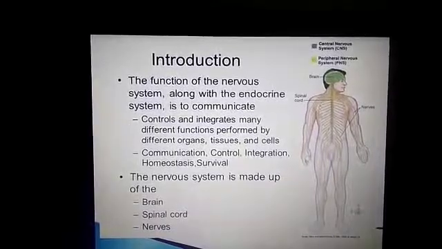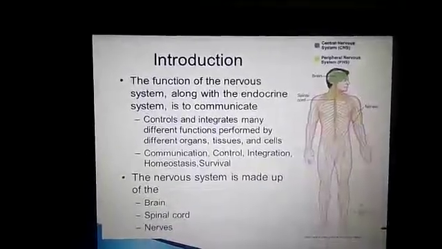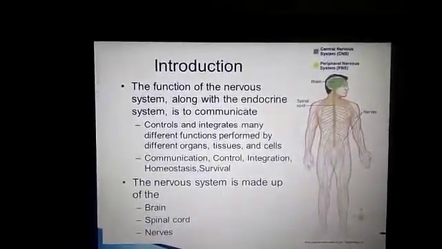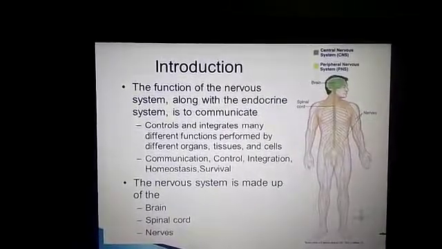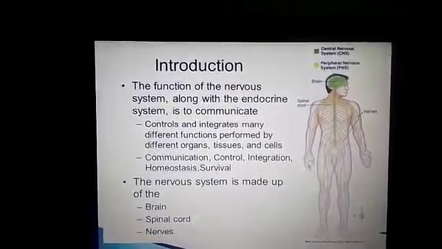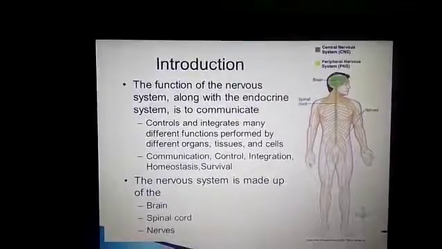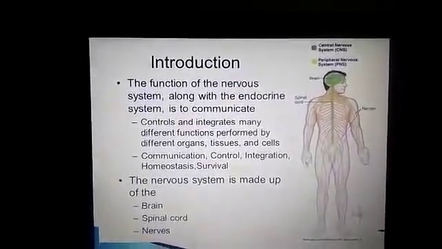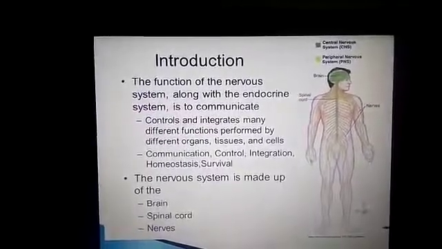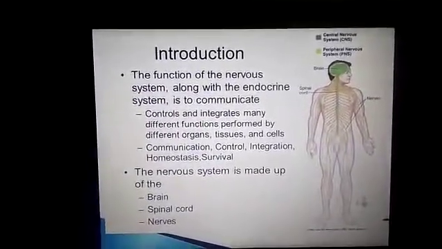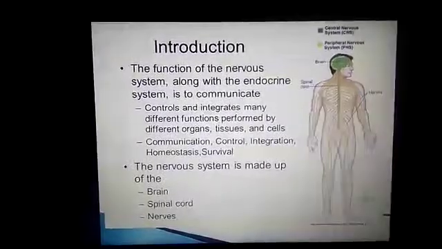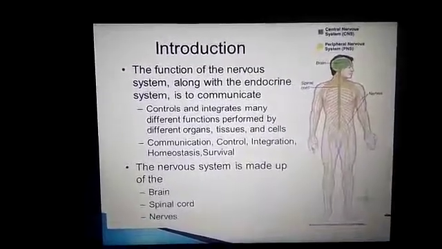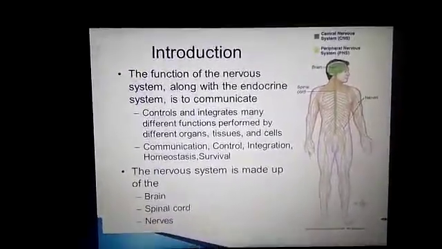So this nervous system is the main system along with all the functions, because it will control the whole body. So the controlling unit in the body is the brain.